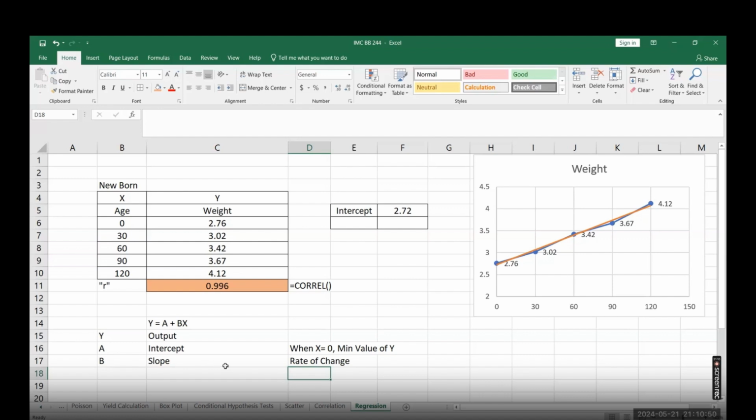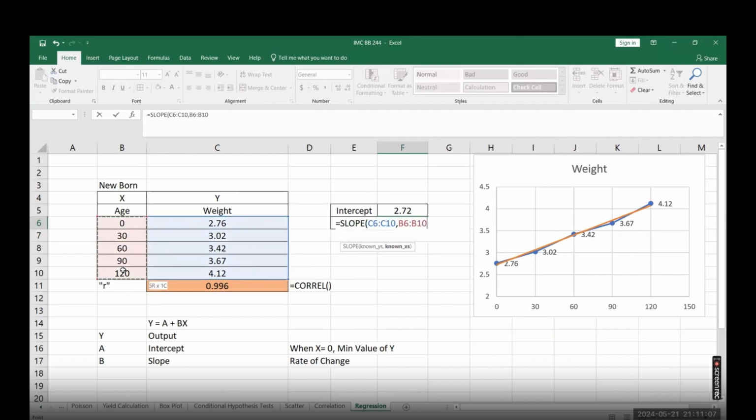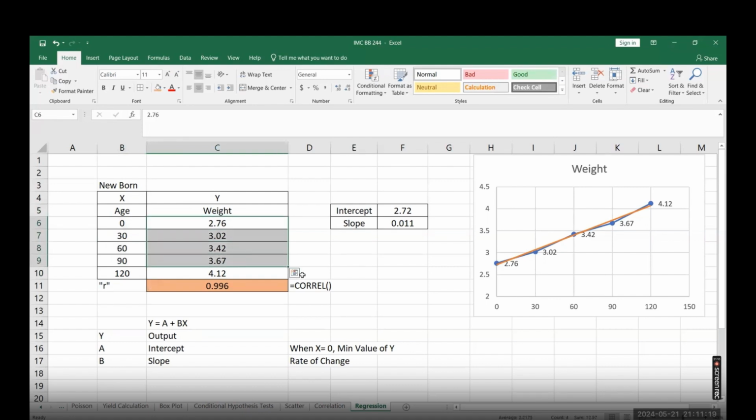We can calculate the slope by Excel formula. Is equal to SLOPE. Select your Y variable, comma, select your X variable. What is the value? 0.011, which means the age is here in the days, weight is in the kg.